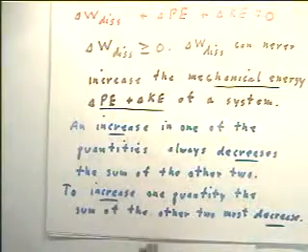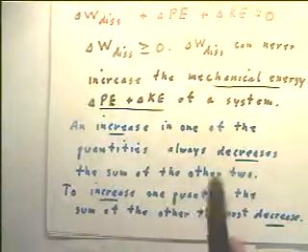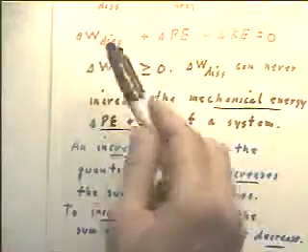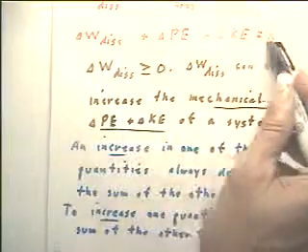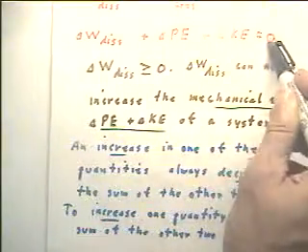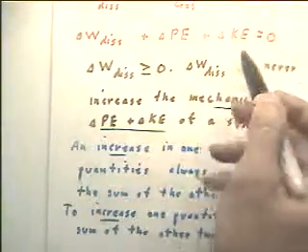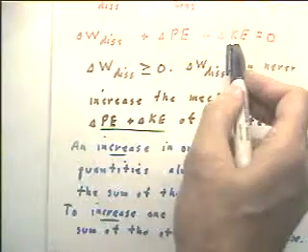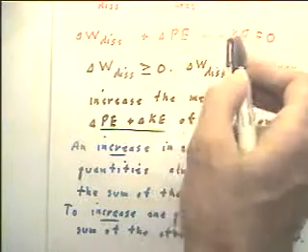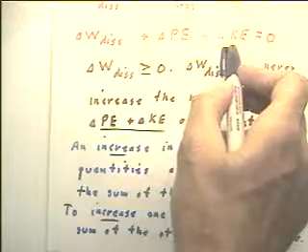Okay, so what we can say, if we look at this relationship closely, is that if any one of these quantities, which adds up to 0, is to be positive, for example, if we want to increase the kinetic energy, then this term will be positive.